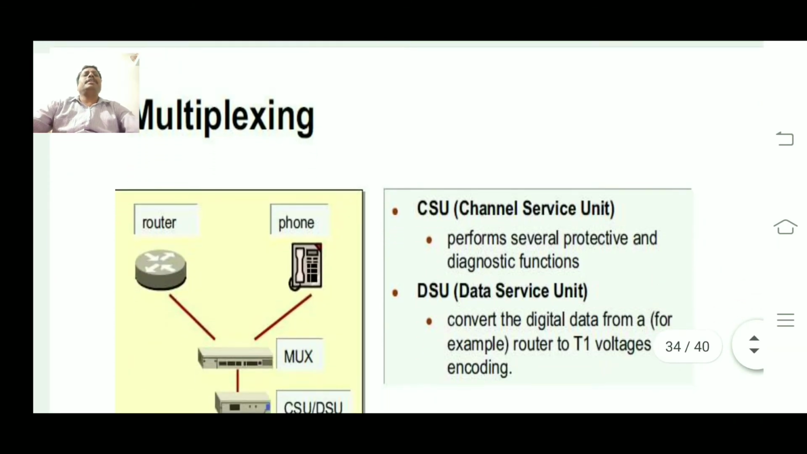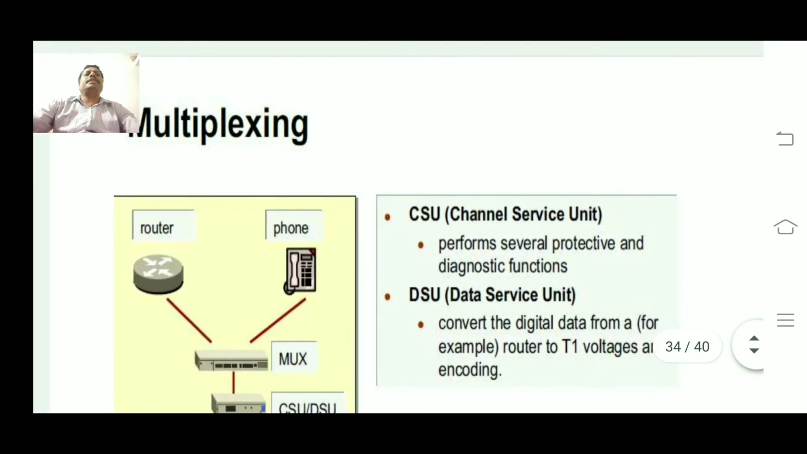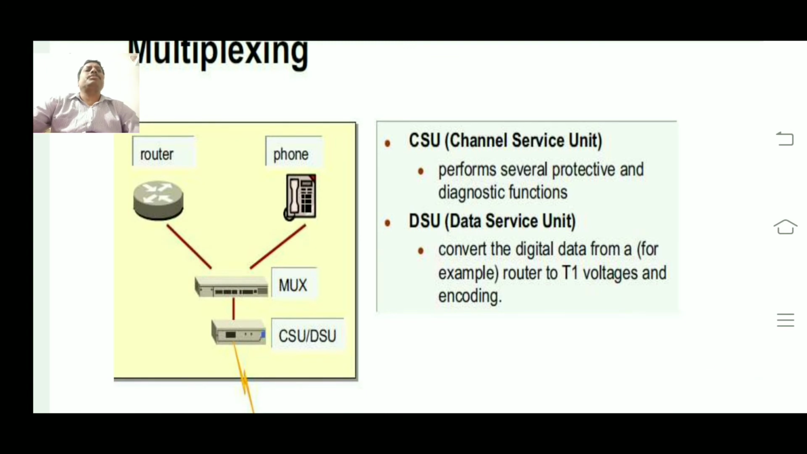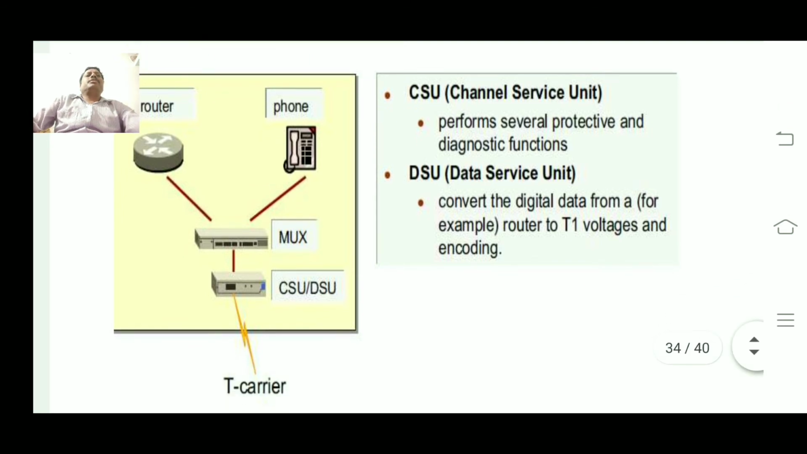Then, multiplexed telephone voice channels are sent. There we need to use other devices to take care of performance, and connectivity will be taken care of by two devices called the channel service unit and the data service unit. The channel service unit performs some diagnostic functions.